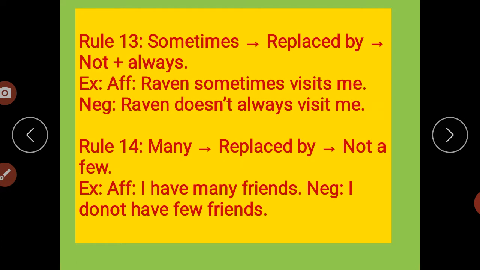Next rule. Now different words will come, replaced by what?